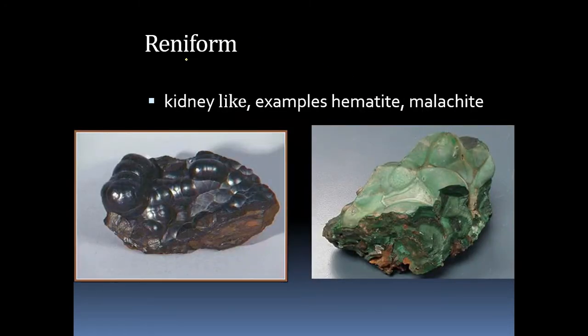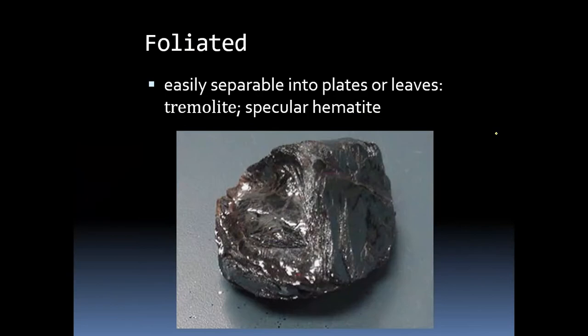Next one is reniform. Reniform is kidney-like, where kidney shapes are there. Like this, the mineral shape will be there. You can see here, this is nothing but reniform, and generally this type of form is shown by hematite and malachite.